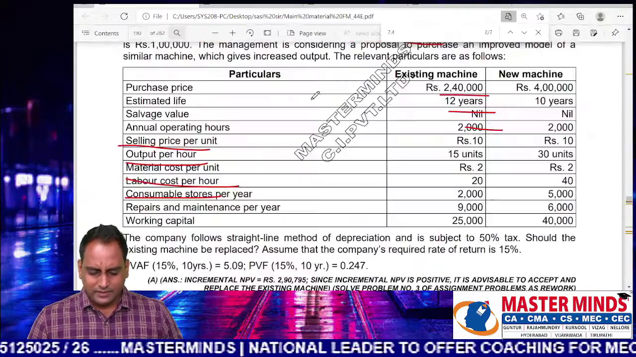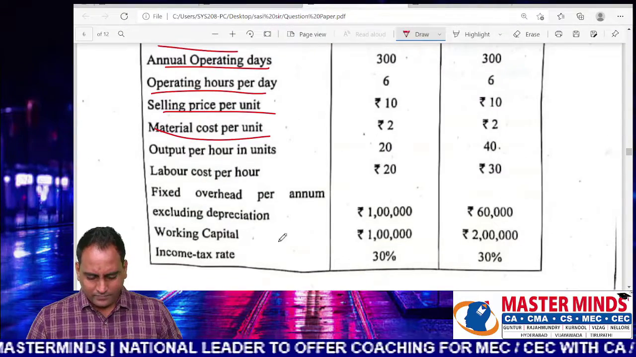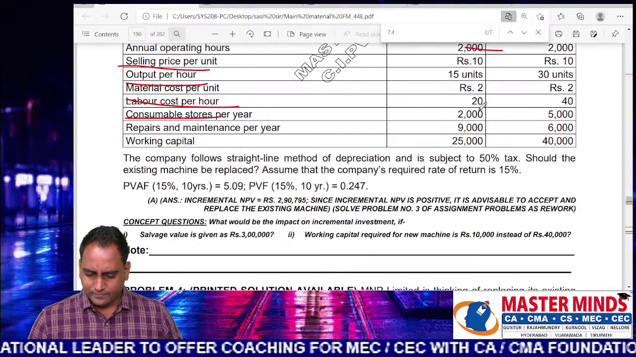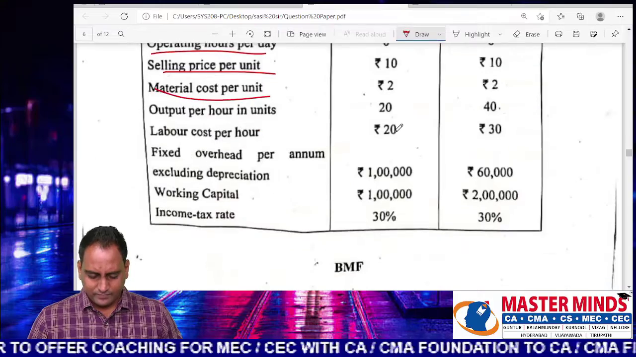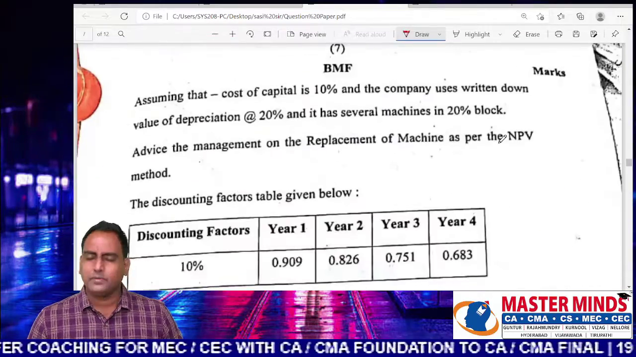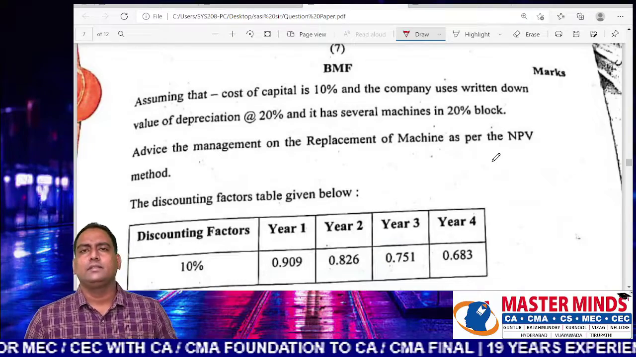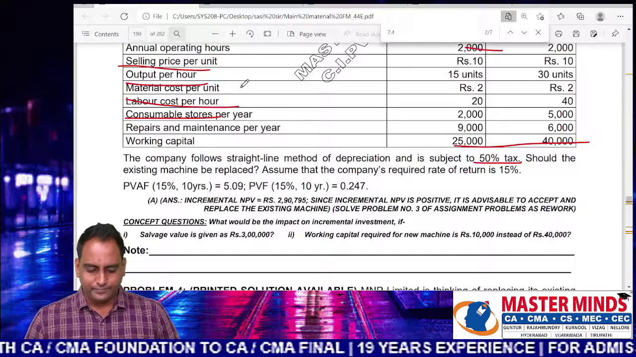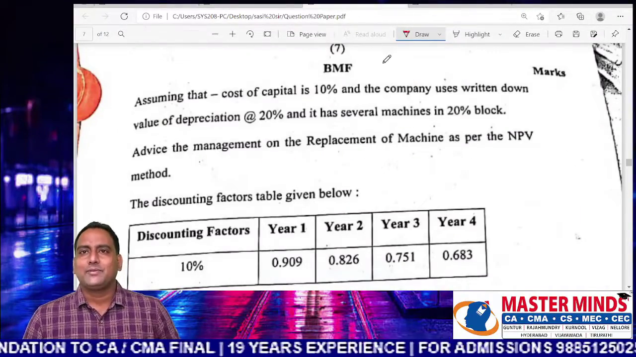Income tax 30%. Then working capital is also given. Income tax rate is 30%. Except there is a change in some values, the structure and the content of the problem is one and the same. You see, there is a slight variation in the question.